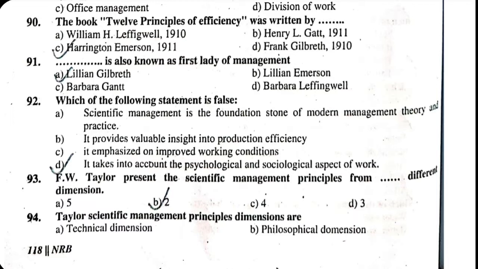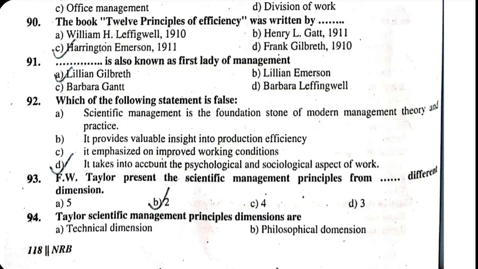92. Which of the following statement is false? A. Scientific management is the foundation stone of modern management theory and practice. B. It provides valuable insight into production efficiency. C. It emphasized on improved working conditions. D. It takes into account the psychological and sociological aspect of work. D is the correct answer, which is false.